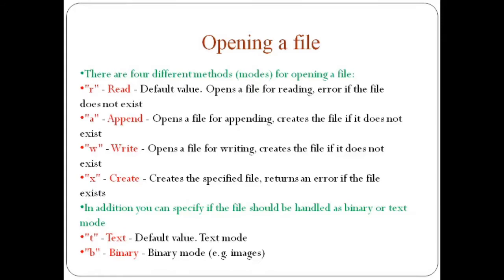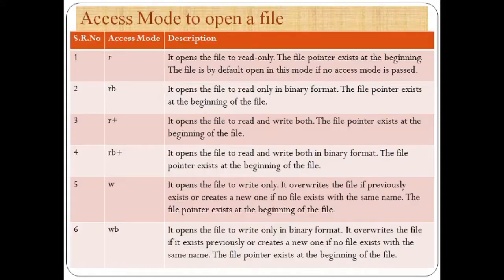Files are of two types. First is the text file and second is the binary file. Generally, text files are in text mode and binary files are in binary mode. Binary file means images, pictures. These are some examples of binary files.